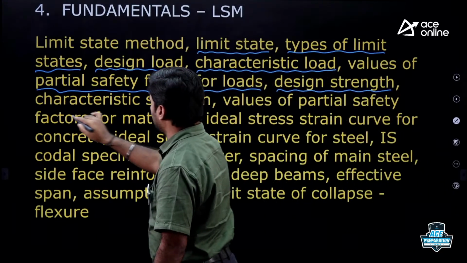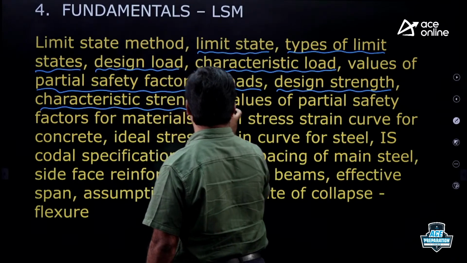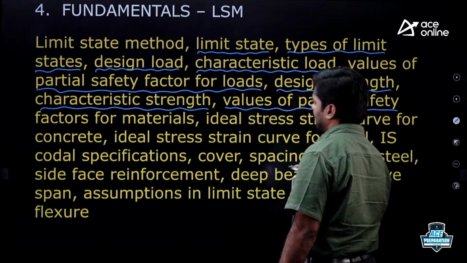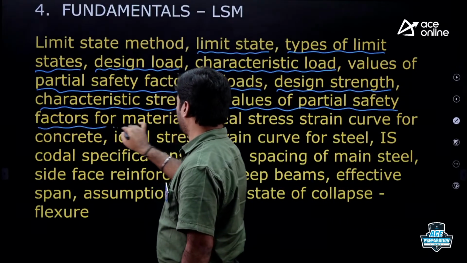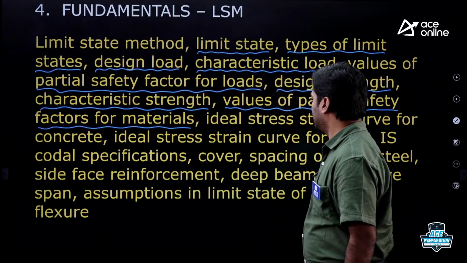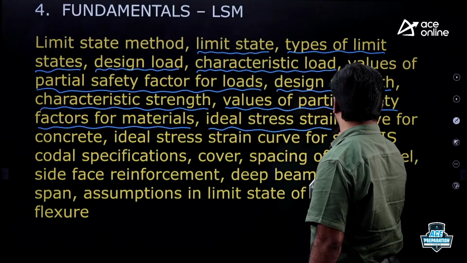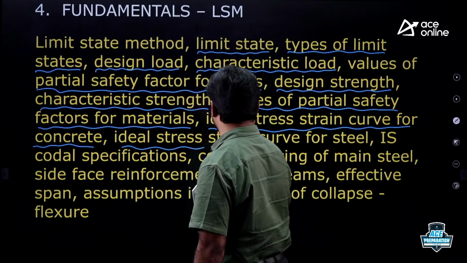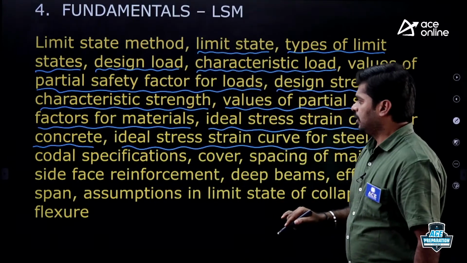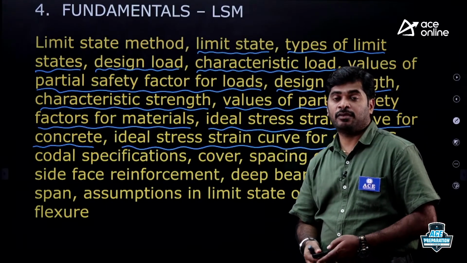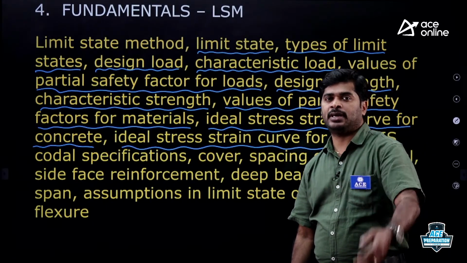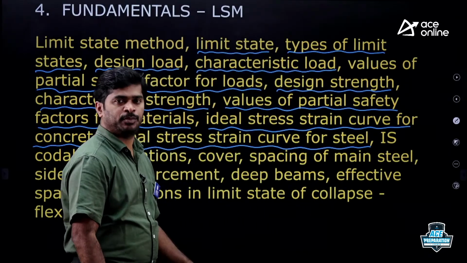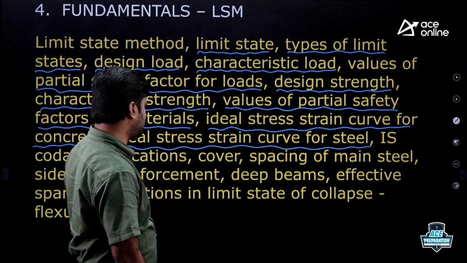Coming to the next one, characteristic strength, very important. Then values of partial safety factor for materials. After that, ideal stress strain curve for concrete, then ideal stress strain curve for steel. At which strain steel will fail, at which strain concrete will fail, what is the shape of design stress strain curve of concrete. This type of questions you may expect from these concepts.